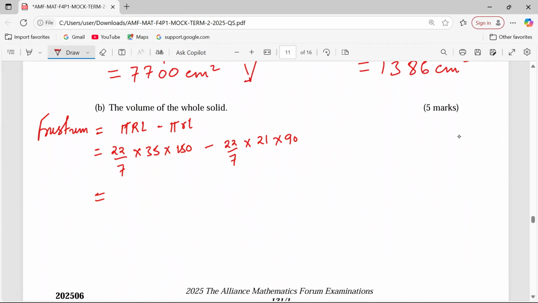Actually, we can open brackets so that we do it once. 22 over 7 multiplied by 35 multiplied by 150. That is for the original, minus 22 over 7 multiplied by 21 multiplied by 90. This shall be 10,560